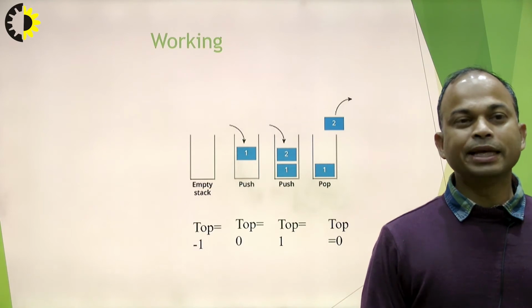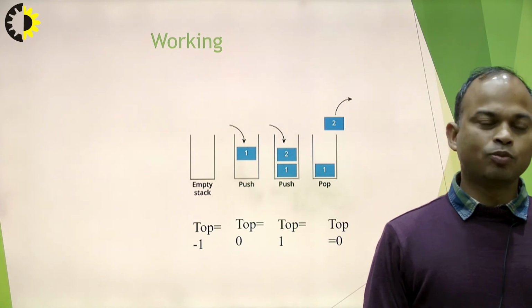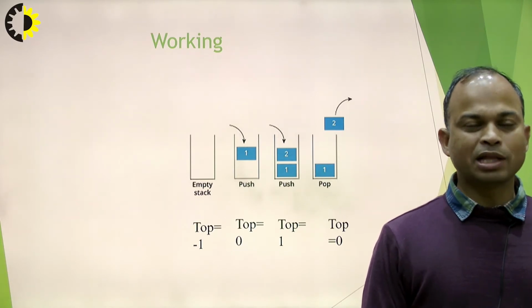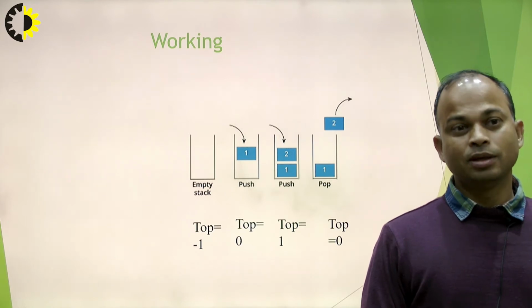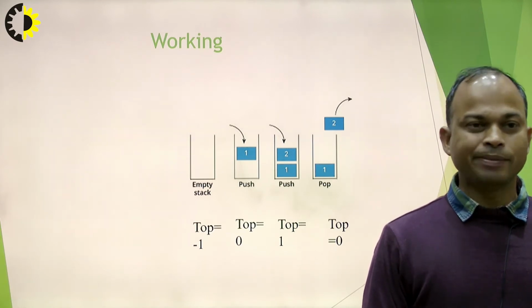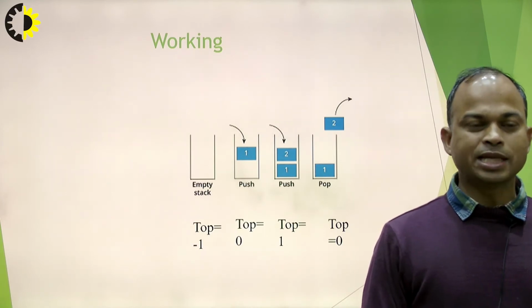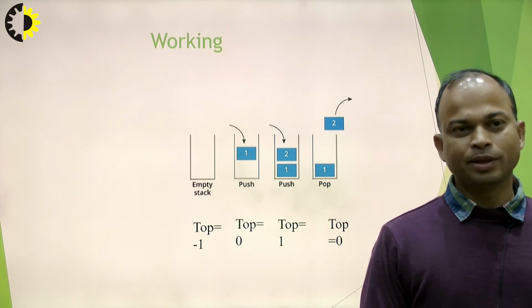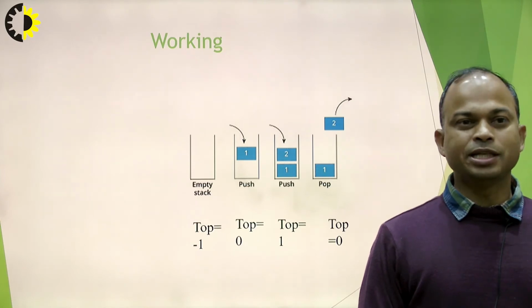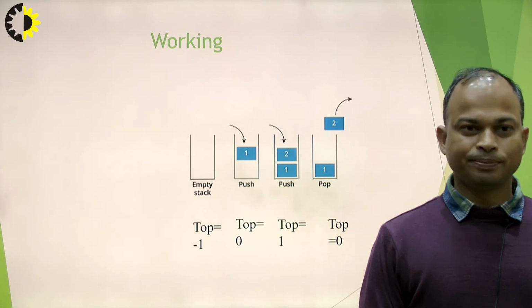If we talk about how stack works, initially top is set to -1. Top equals -1 simply means our stack is empty. Say we are inserting, that means push. If we are pushing an item into the stack, say we are pushing item 1, then top is increased by 1. Therefore, top is set to 0. Further, say we are pushing one more item, say 2. Then top is increased by 1. Now top is set to 1.